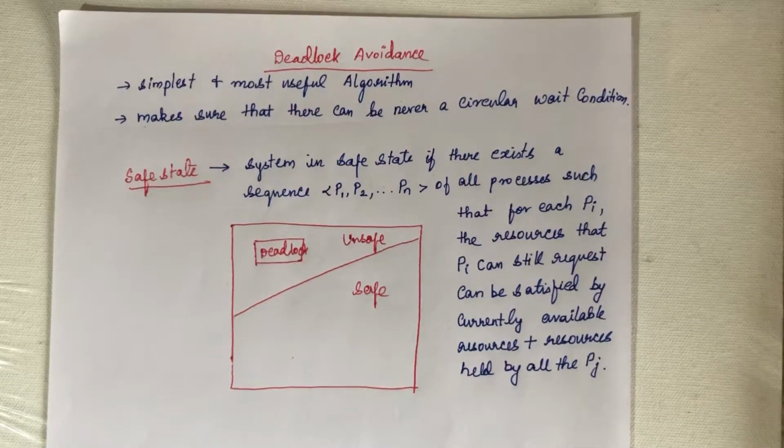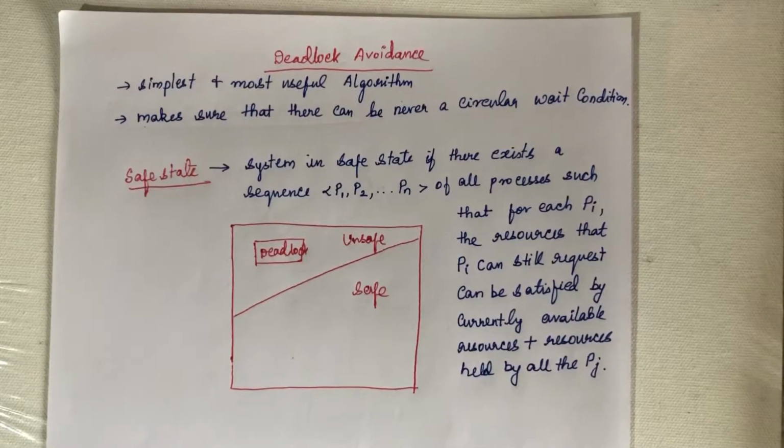Hello everyone, welcome back. Today we are going to discuss deadlock avoidance. Previously we discussed deadlock prevention. Deadlock prevention ensures that at least one of the necessary conditions for deadlock cannot occur. The necessary conditions are mutual exclusion, hold and wait, no preemption and circular wait. If any one of the four conditions doesn't occur, we can ensure that deadlock can never occur in the system. That is what deadlock prevention will do.